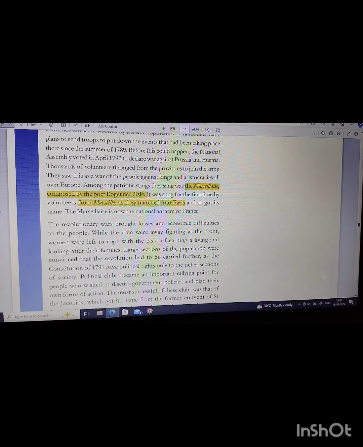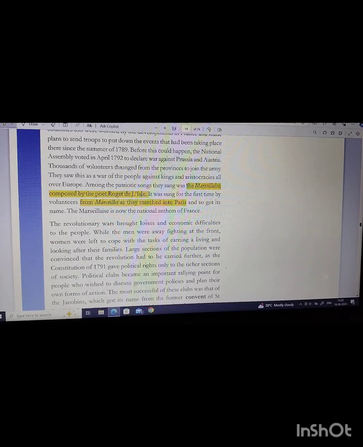And the Revolutionary Wars brought only losses and economic difficulties. Wars bring a lot of losses and economic difficulties, and many people lose their lives also. So while men were fighting at the front, women were left to cope with the tasks of living and earning and looking after their families.